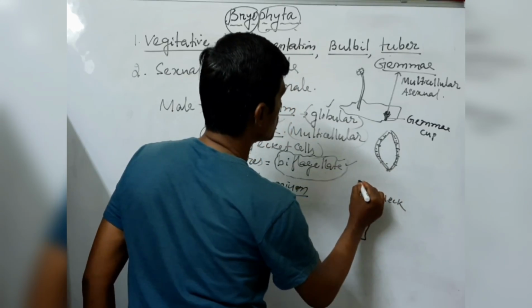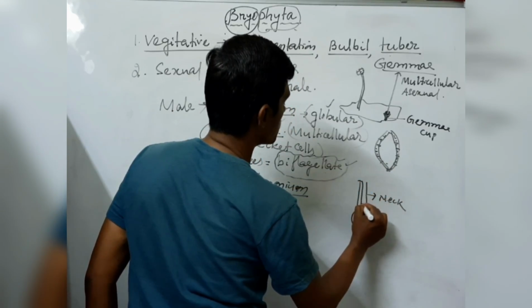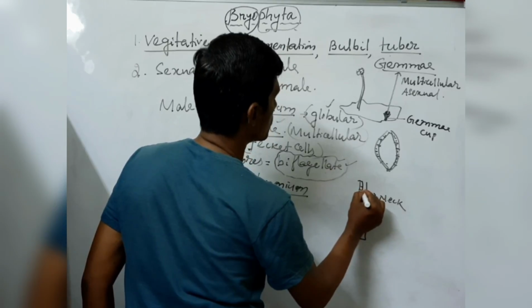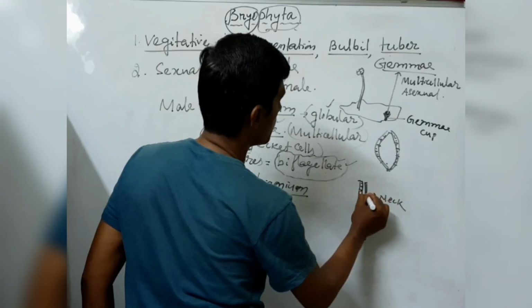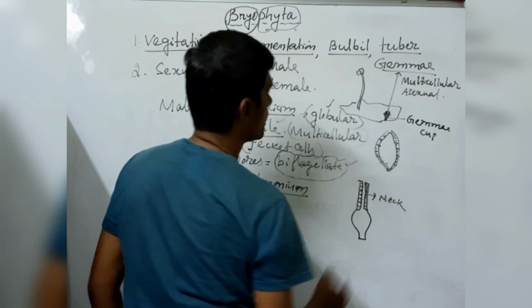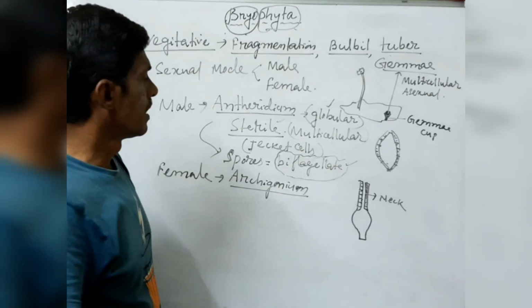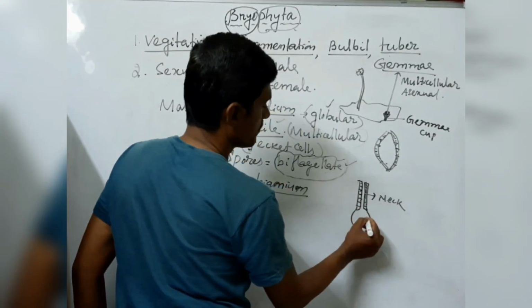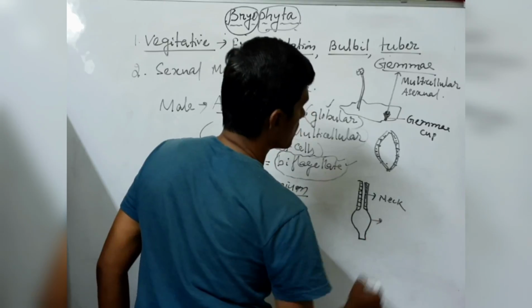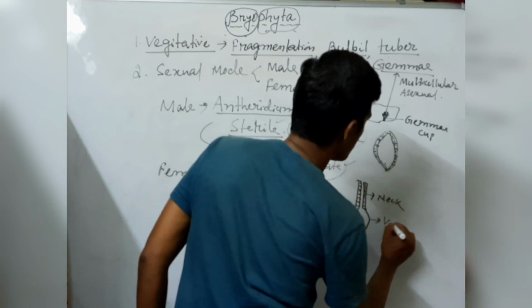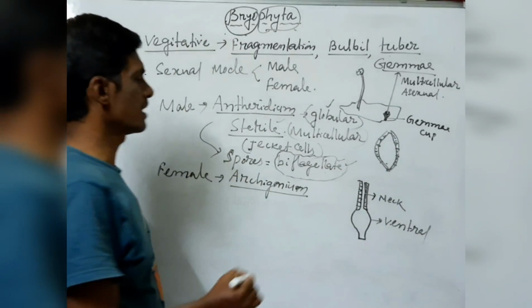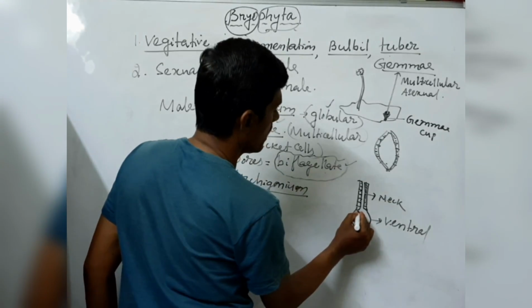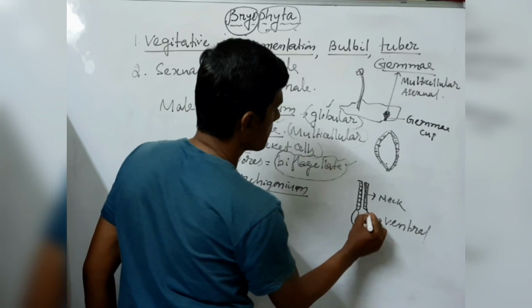The neck consists of neck canal cells. After the neck canal cells, this part is called the venter, where some cells are also present, covering this part.